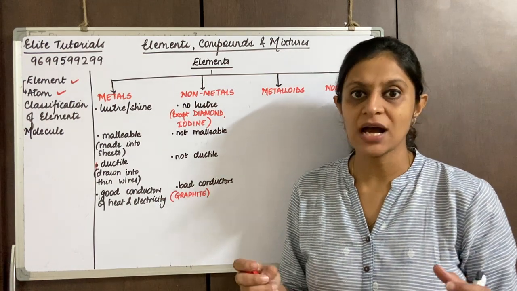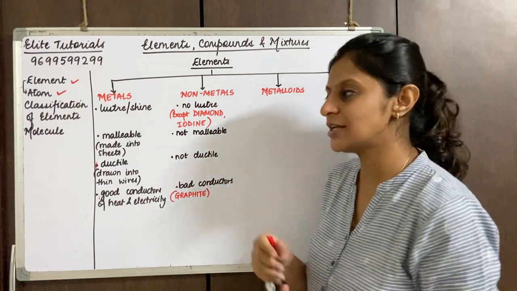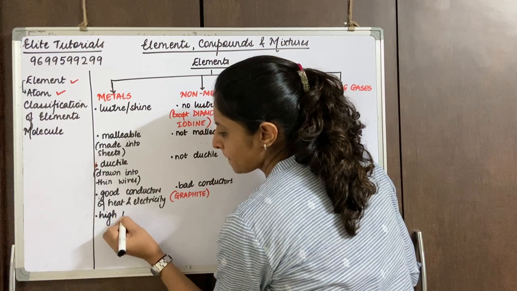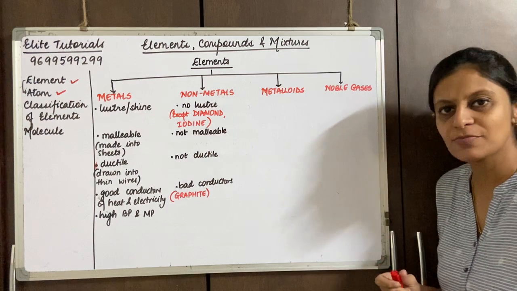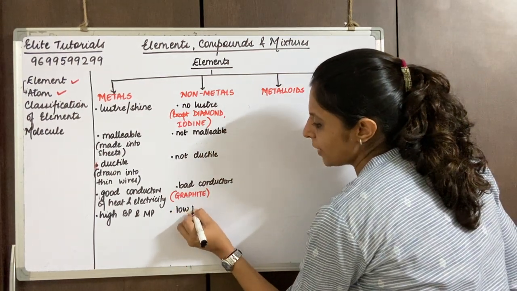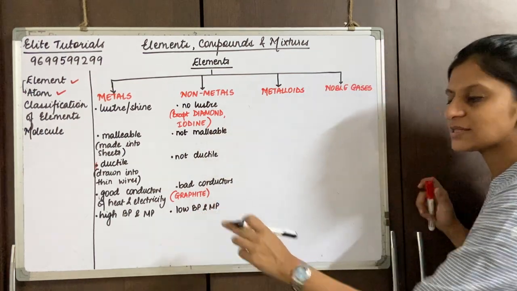Also, because metals exist as hard solids, they have high melting points and high boiling points. So they have high BP and MP, that is boiling point and melting point. Whereas on the contrary, non-metals have low melting points and boiling points.